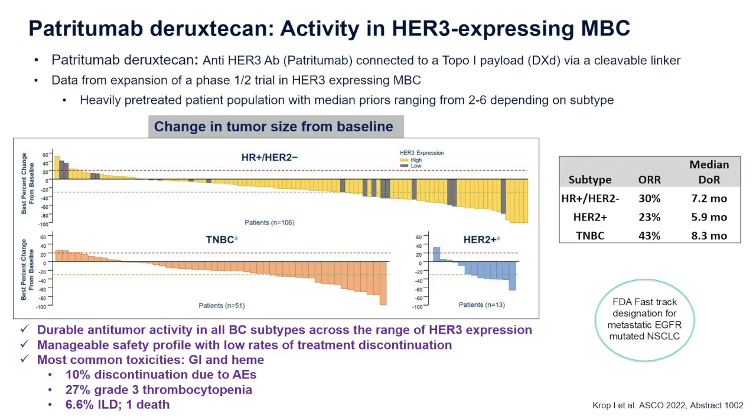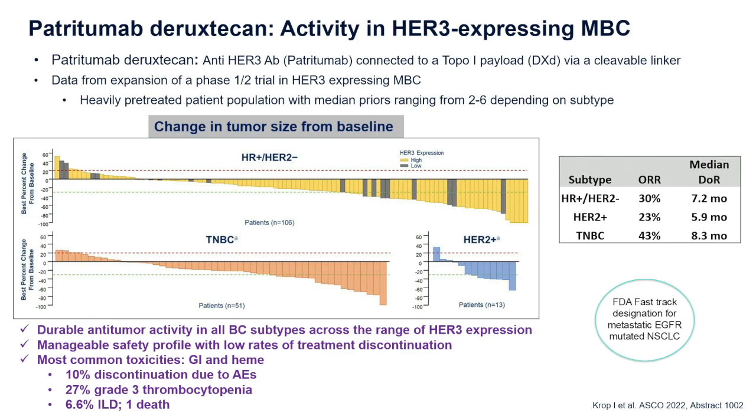And then lastly, the newest ADC with updated data, patritumab deruxtecan, also additional data presented at ASCO this year by Hamilton and colleagues from the Mini-Pearl network. Patritumab is a HER3 antibody drug conjugate, same toxin, though, deruxtecan.